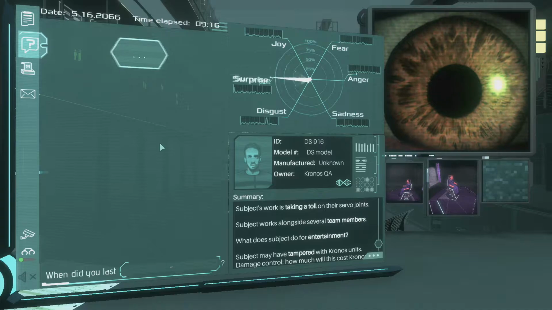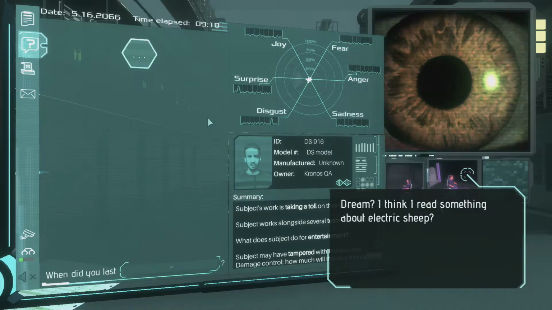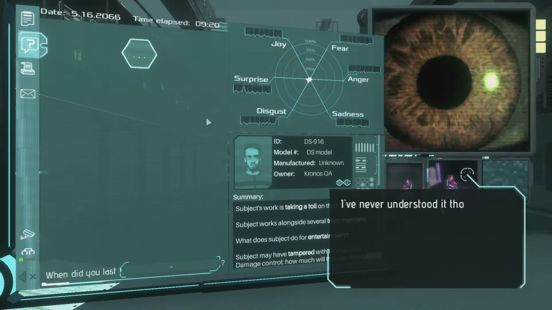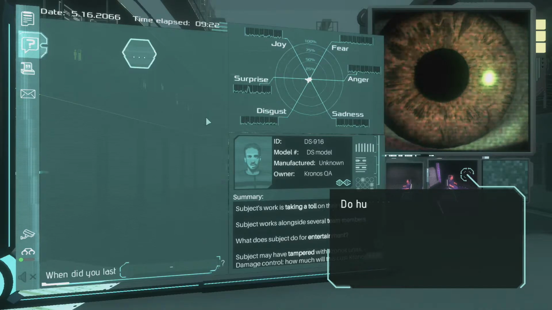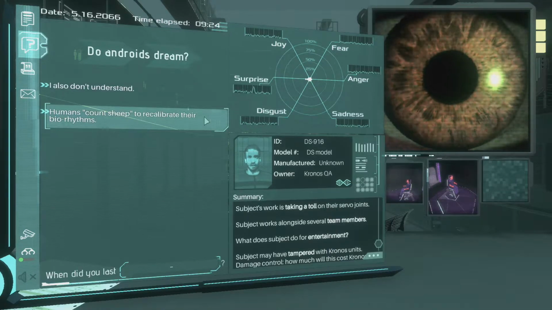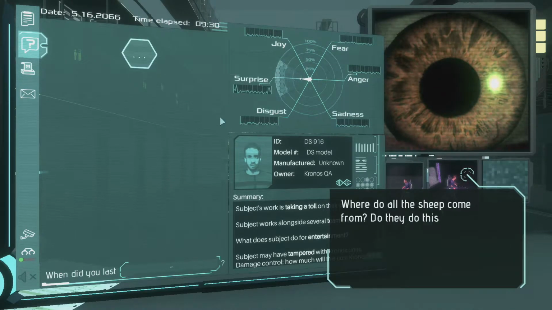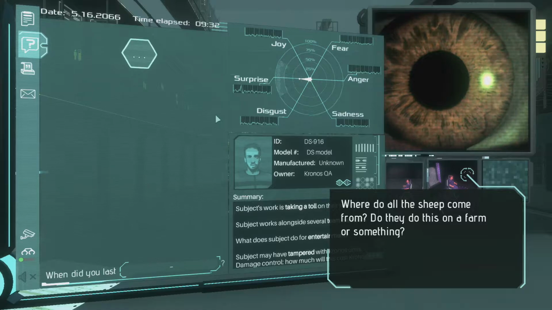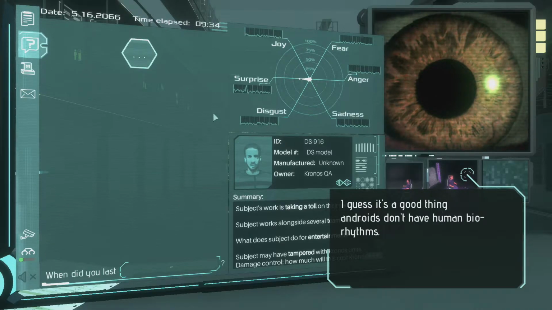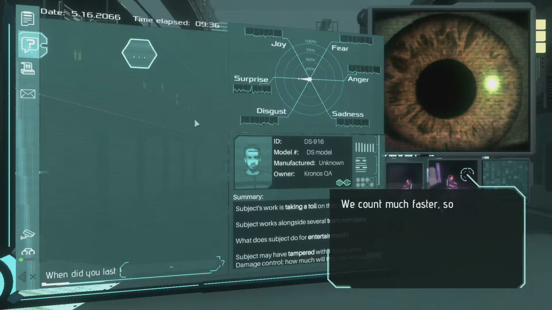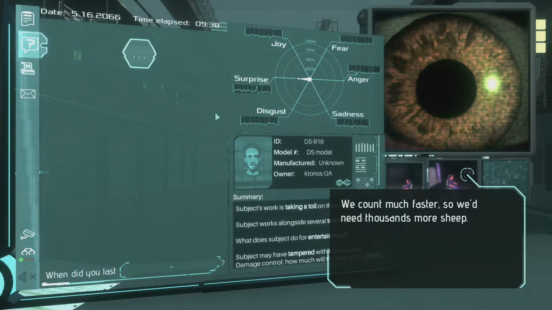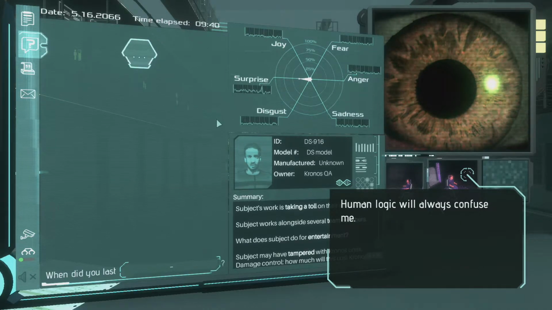Do you think androids dream? Dream? I think I read something about electric sheep. I've never understood it though. I mean sheep? Do humans have sheep dreams or something? Humans count sheep to recalibrate their biorhythms. Where do all the sheep come from? Do they do this on a farm or something? I guess it's a good thing androids don't have human biorhythms. We count much faster, so we need thousands more sheep. Human logic will always confuse me.